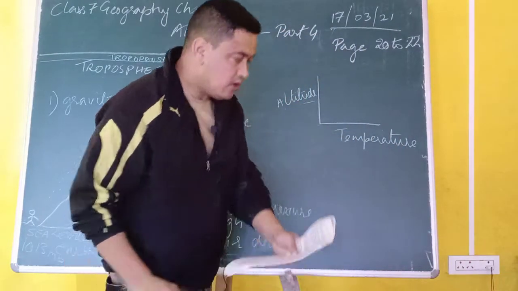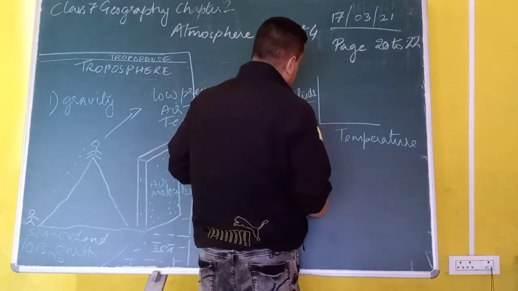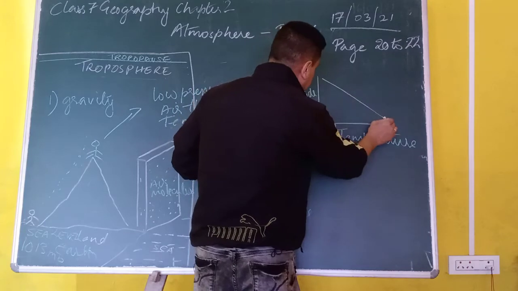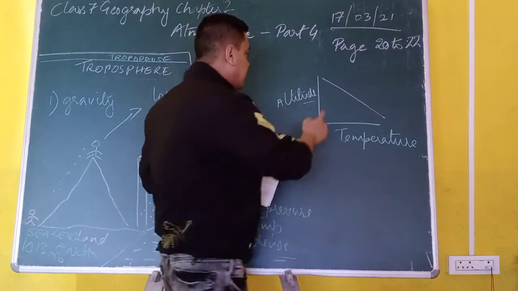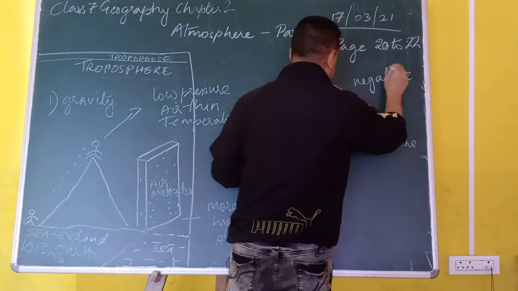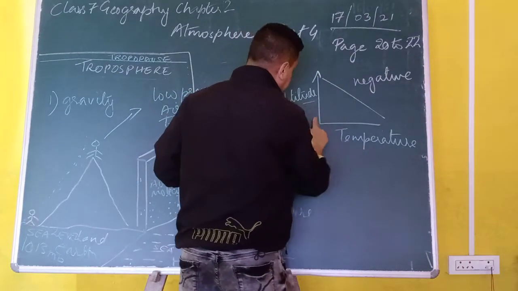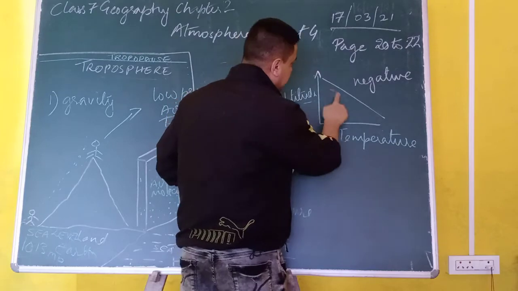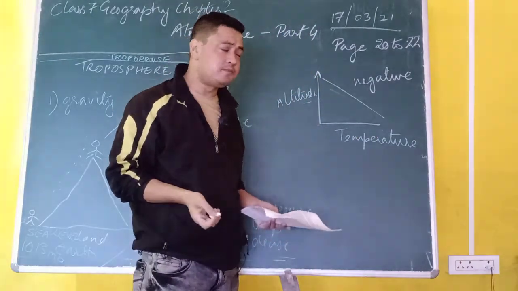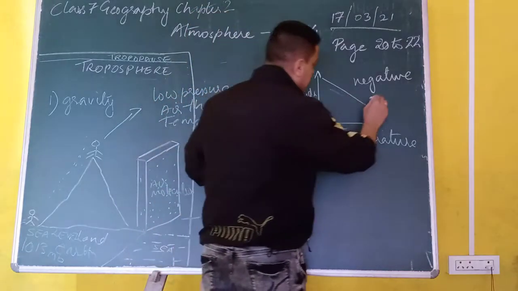Now, if I put this line this way, this line shows a negative relationship or an inverse relationship. With an increase in height, there is a decrease in temperature. So this is a negative relationship, which is also known as inverse relationship.